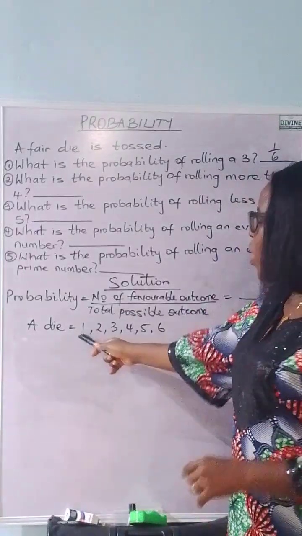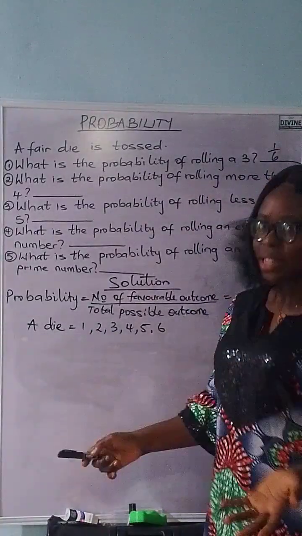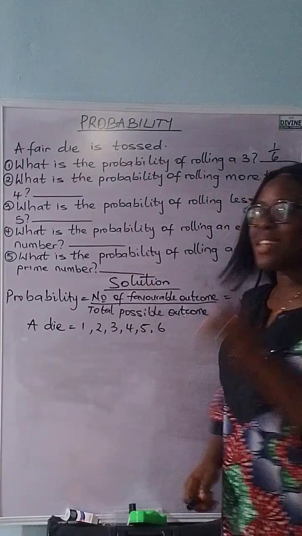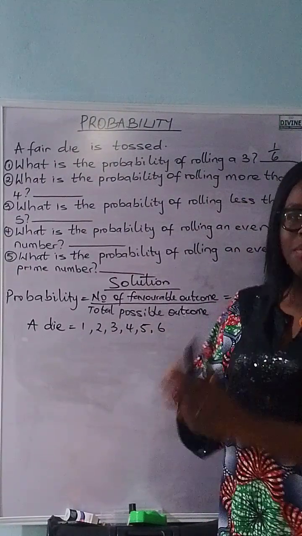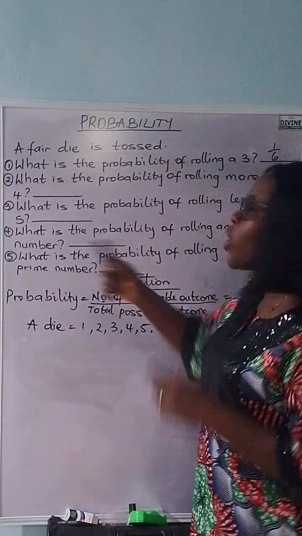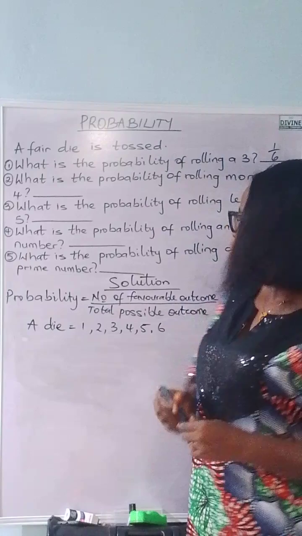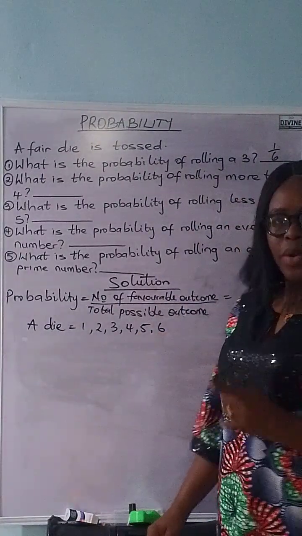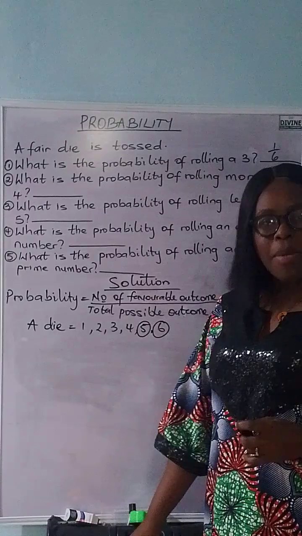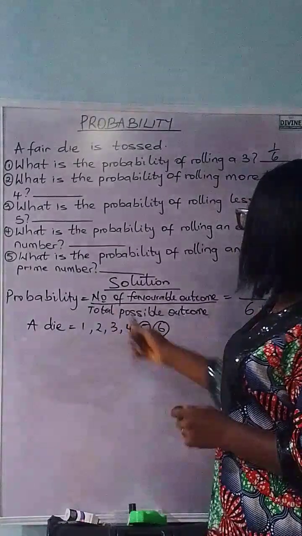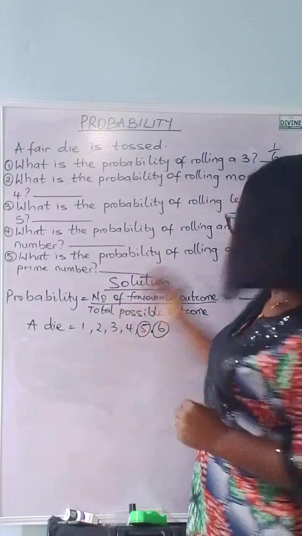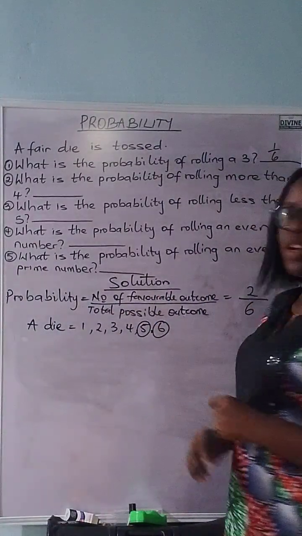Let us check. 1 is less than 4. 2 is less than 4, we don't pick it. 3 is less than 4, we don't pick it. 4 is equal to 4 but not more than 4. The question states, what is the probability of rolling more than 4? So, we pick the numbers that are more than 4, which is 5 and 6. How many numbers do we have? 2. So, the number of favorable outcomes is 2. So, we put 2 on top.